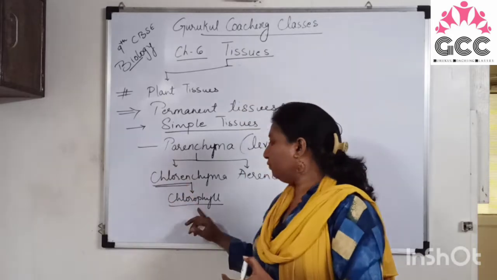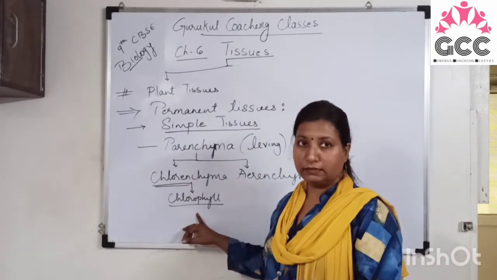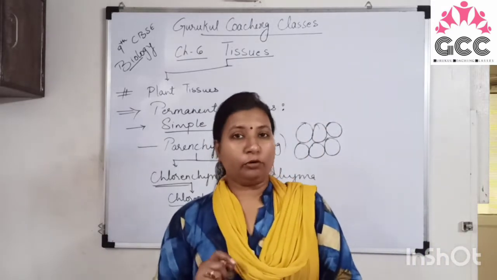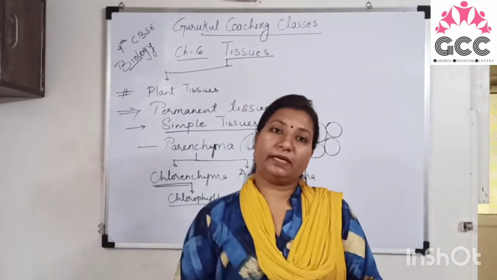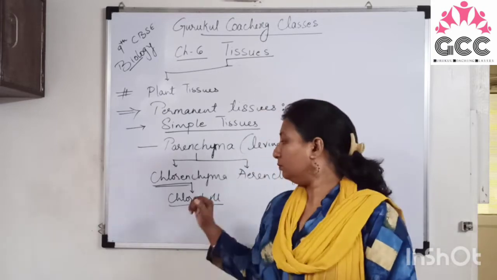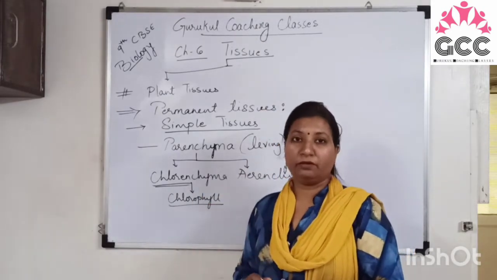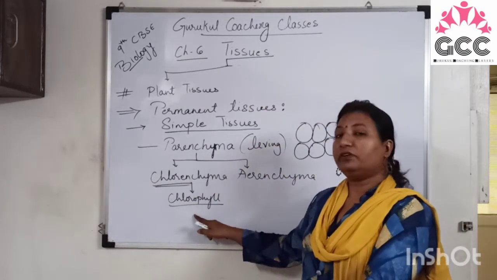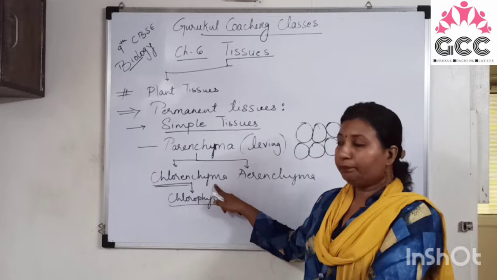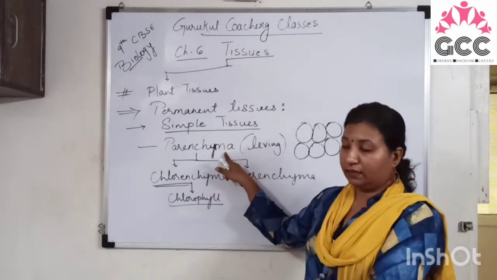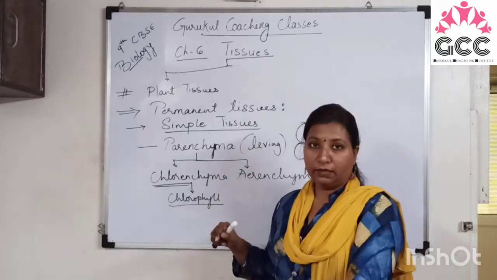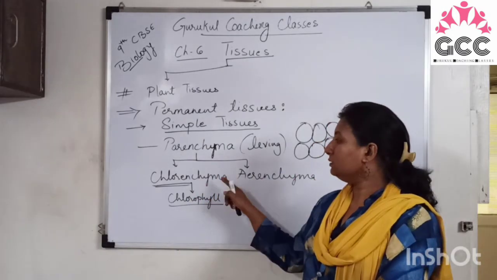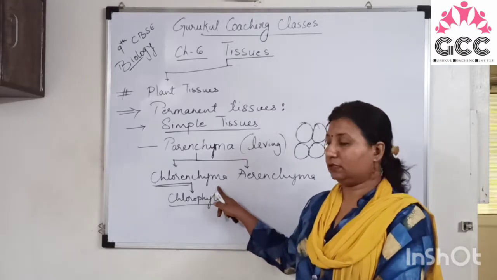In the presence of chlorophyll, photosynthesis can take place. If chlorophyll will not be there, then plants can't prepare their own food, right? So chlorophyll is a very important pigment for the synthesis of food. So chlorophyll is generally present in the chlorenchyma, and that is a type of parenchyma. So in the young plants, right? Generally in the young plants or the green plants, chlorenchyma is present.